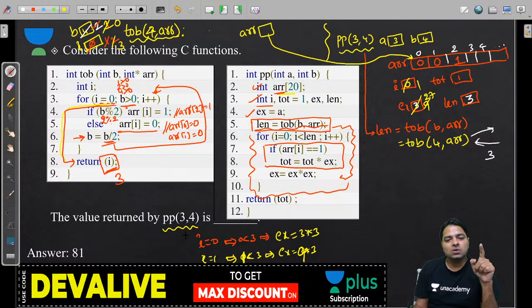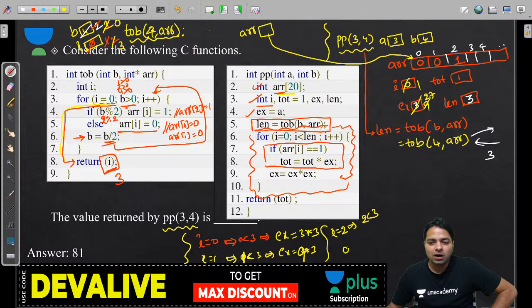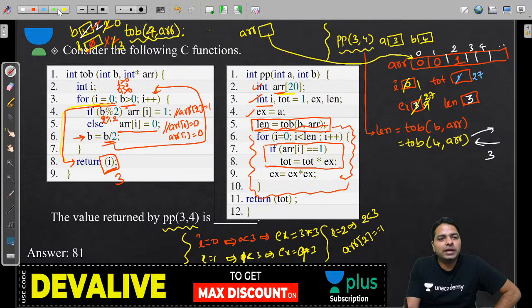Next, i is equal to 2. What happens? Then 2 less than 3 is true. Now this time ARR of 2 is equal to 1, which is true, guys. That means total is equal to total multiplied with EX. Total already we have as 1, multiplied with 27 is, what is it, guys? 27.